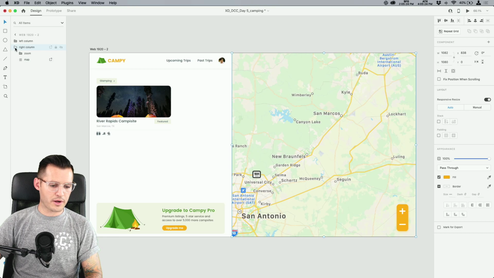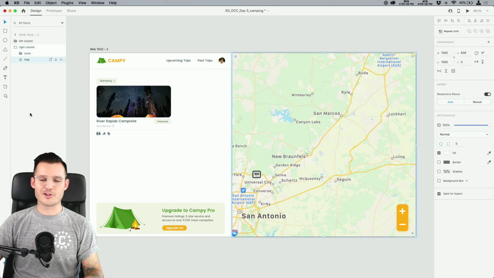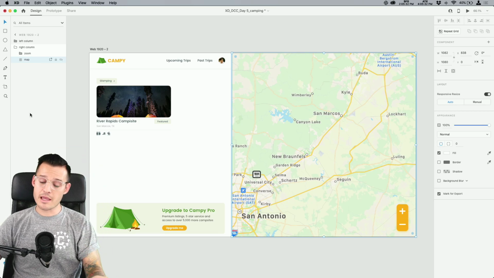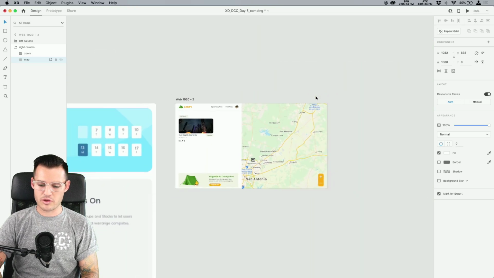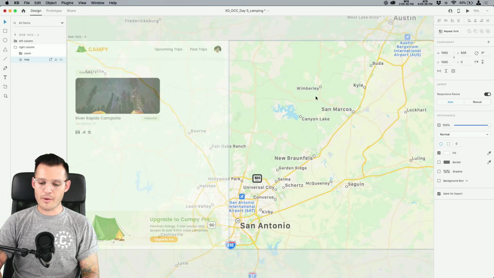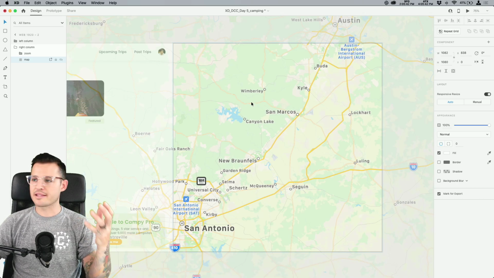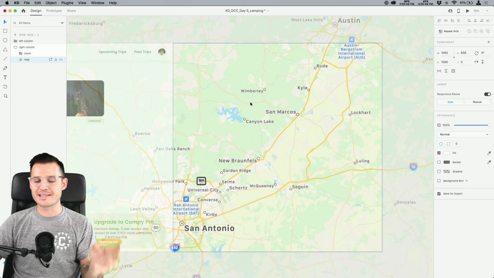Okay, we're going to open up our right column, which is our map and our control, and we want to hit that little map section. It's literally just a shape, and inside the shape we've masked an image of our map. If I double click on that, you can see it's much larger. I would love to interactively pan around this map to show this interactive map area where we can see different things happening.